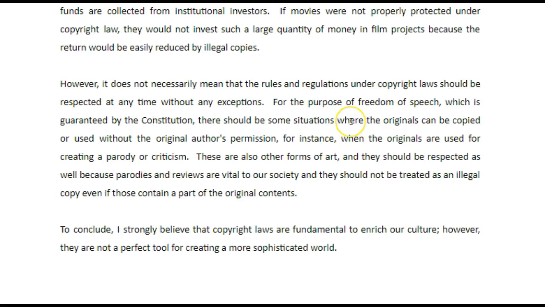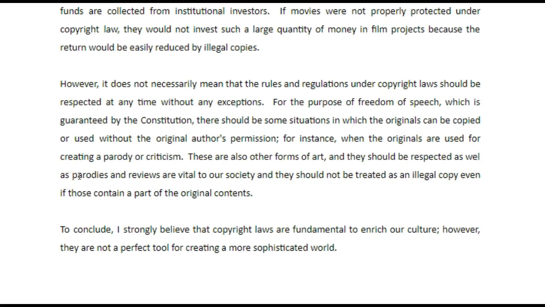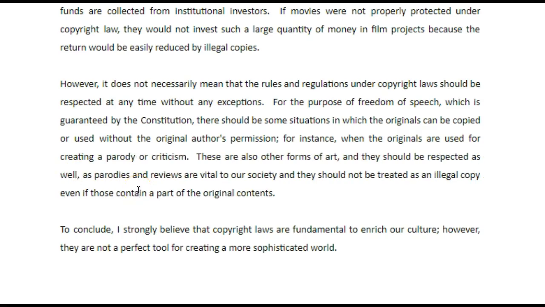There should be some situations in which the originals can be copied or used without the original author's permission. For instance, when the originals are used for creating a parody or criticism. Good, nice example. There are also other forms of art, and they should be respected as well as parodies. They should be respected as well, as parodies and reviews are vital to our society, and they should not be treated as an illegal copy even if they contain a part of the original content.